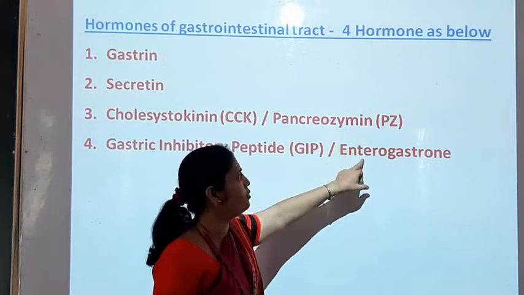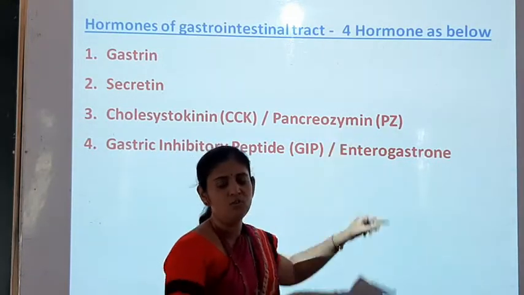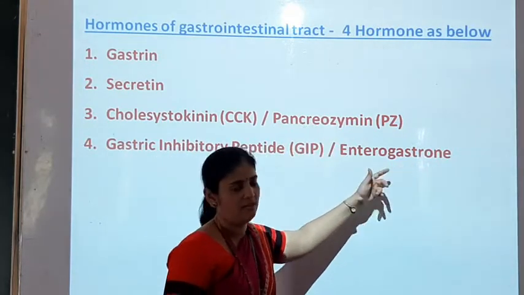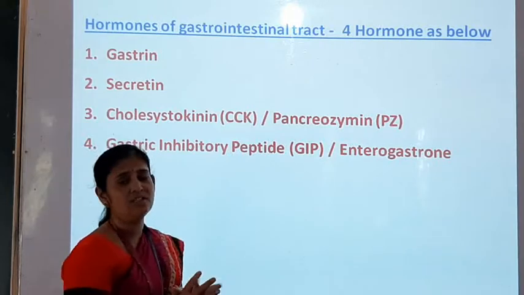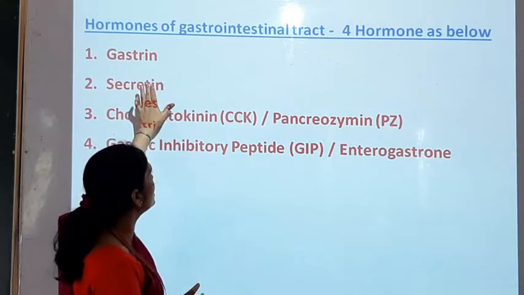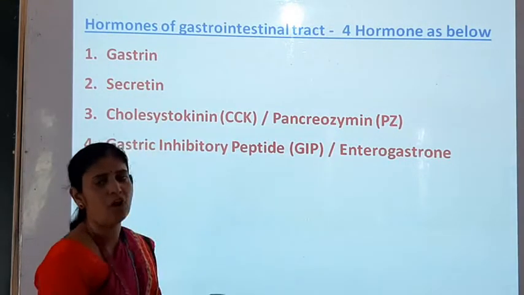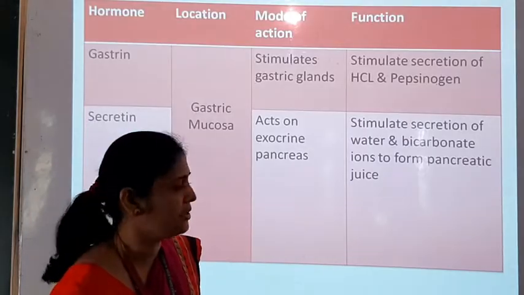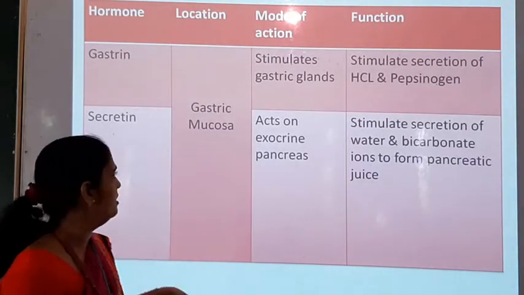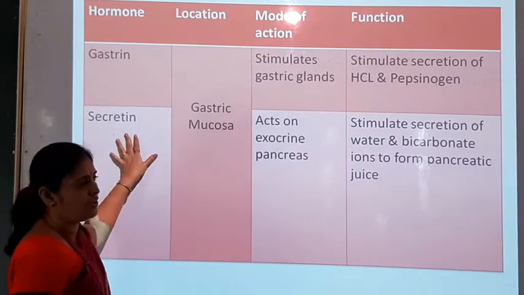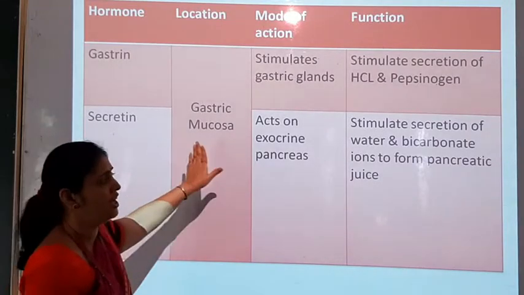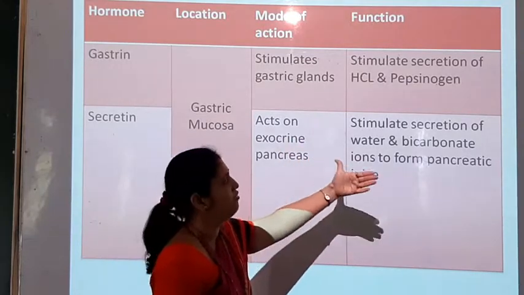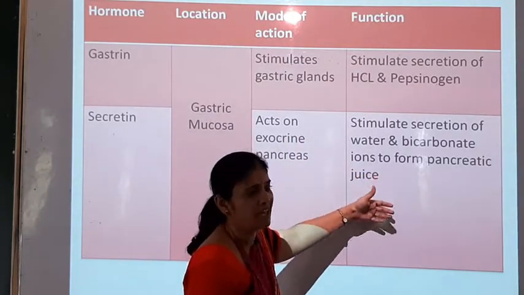So these are the new names given in the new syllabus here: pancreozymin or enterogastrin. First, in the 11th chapter, human nutrition, we have studied the action of these 4 hormones. It is repeated point here in this chapter. So here you can see the different types of hormones, where they are located, what is the mode of action, and where they are functioning and for what they are functioning.